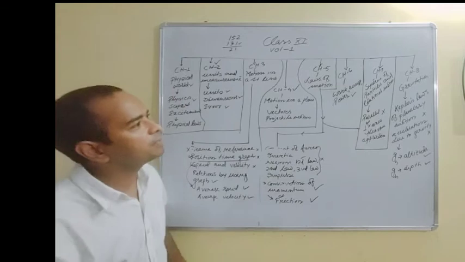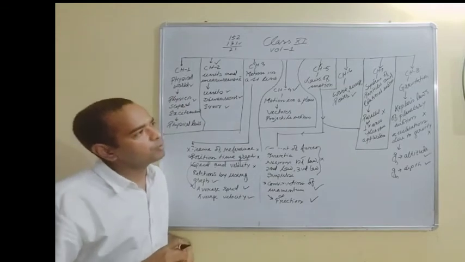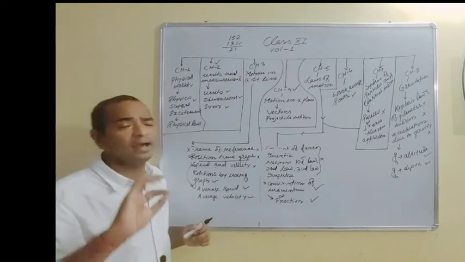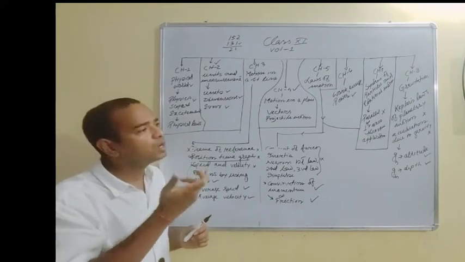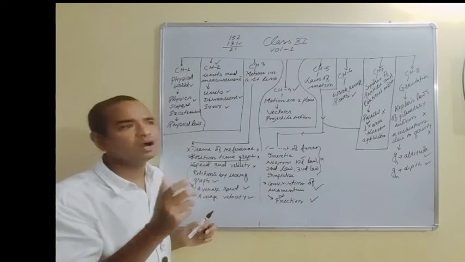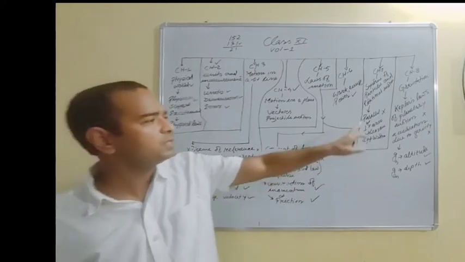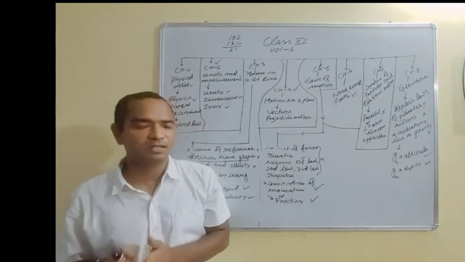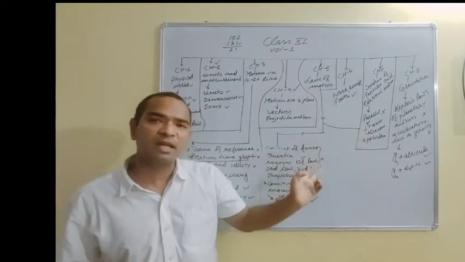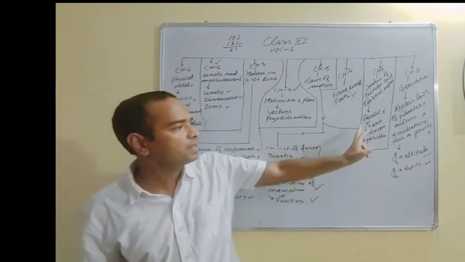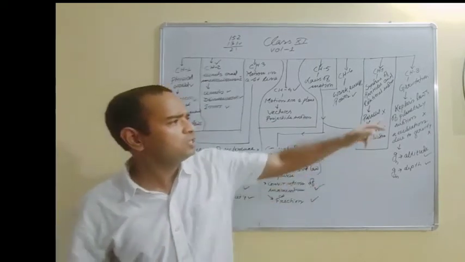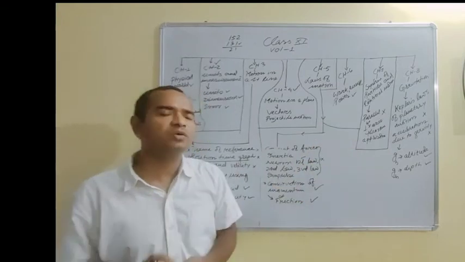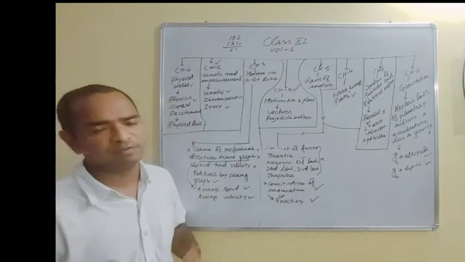Then in chapter 7, you have seen that system of particles and rotational motion. Here you will study the center of mass of the particles, and then rotational motion, angular velocity, moment of inertia, all these things are there. In moment of inertia, you will get two theorems, the parallel axis theorem and the perpendicular axis theorem. Initially it was there in the syllabus, now it has been deleted, and their applications are also deleted. So if you delete this portion from your syllabus, it is not going to affect you in your near future. It will not affect anything.